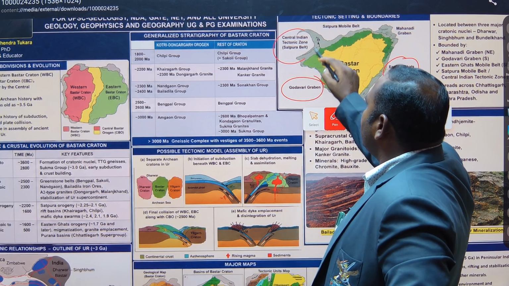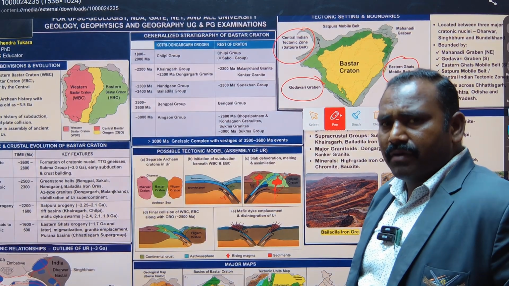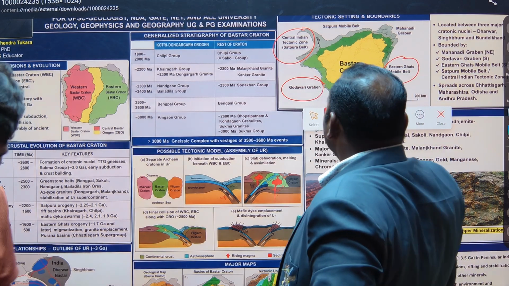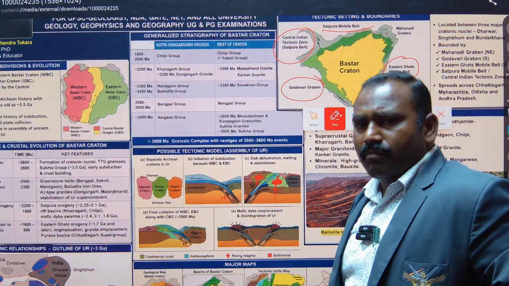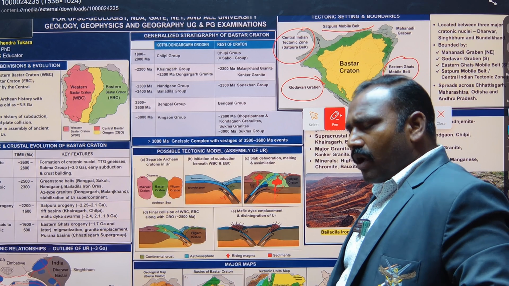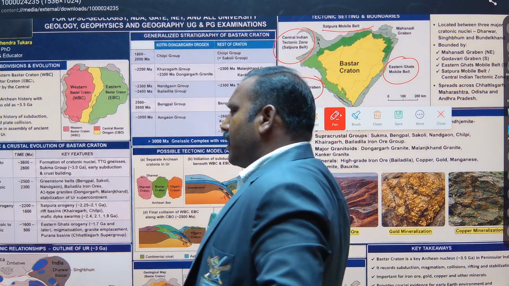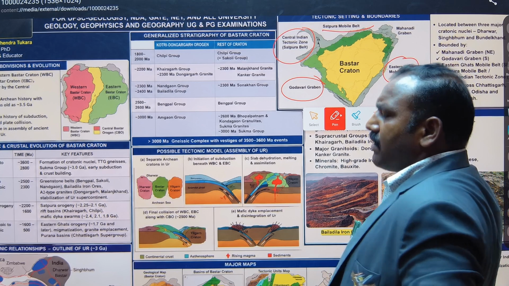The northwestern side coincides with the Central Indian Tectonic Suture Zone, or the Satpura Mountain Belt, which is also a mobile belt. The Satpura Mountain Belt also coincides with the northern side of the Bastar Craton. This is a geological as well as geographical extension of the Satpura Mountain Belt.